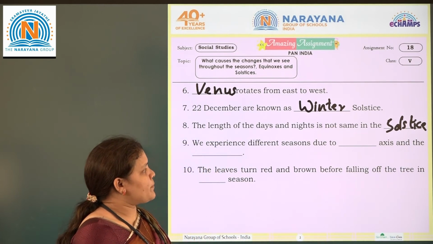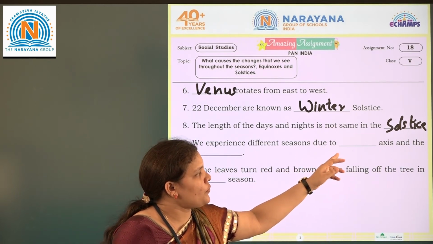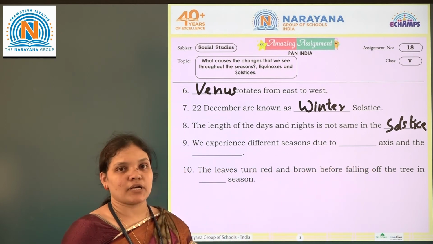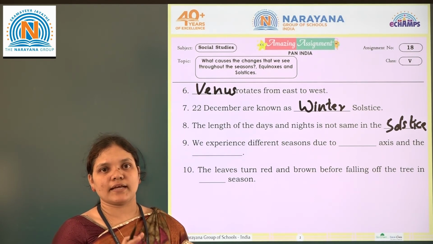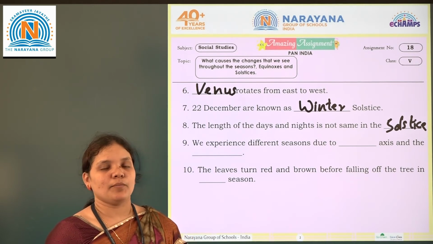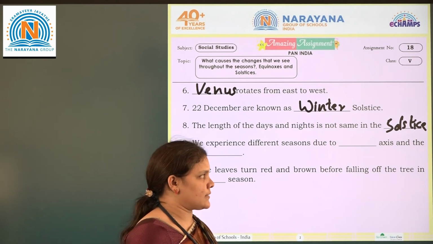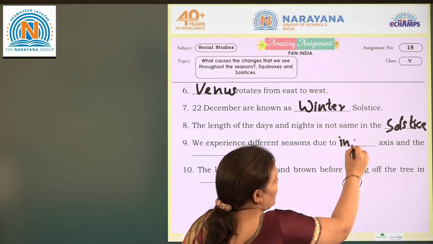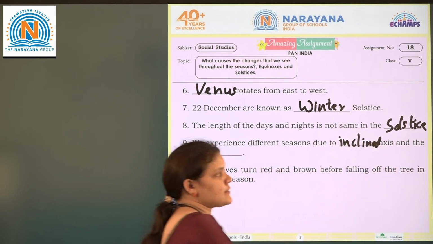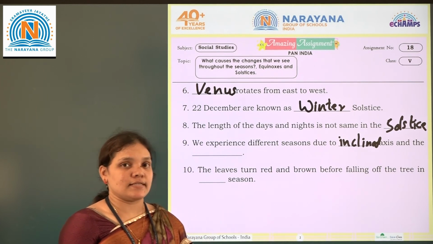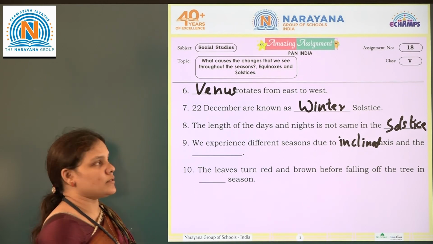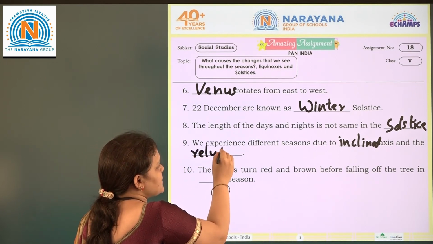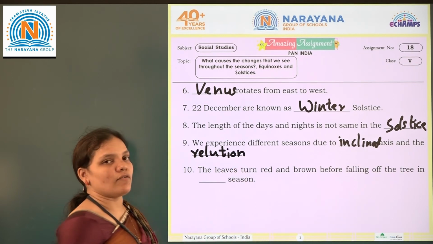Next, we experience different seasons due to dash axis and the dash. As we know, the planet earth is not straight. When we see the globe, we can see that it is tilted to one side, isn't it? Because of the inclined axis, and the revolution of the earth around the sun, we are experiencing the seasons. So here the answer is inclined axis and revolution.